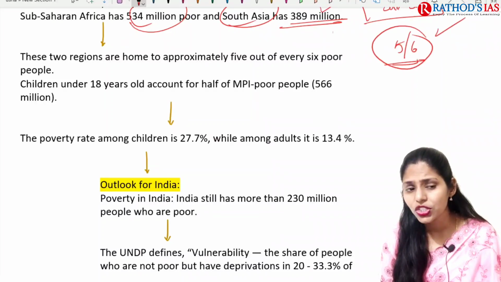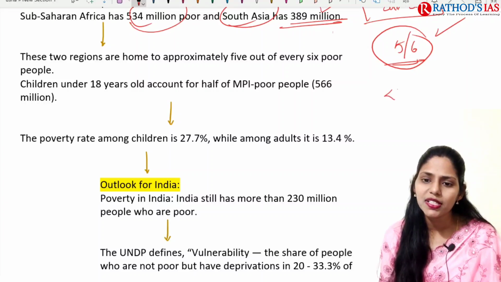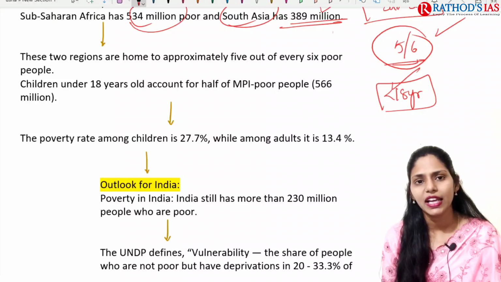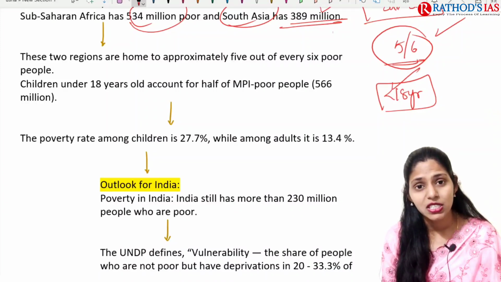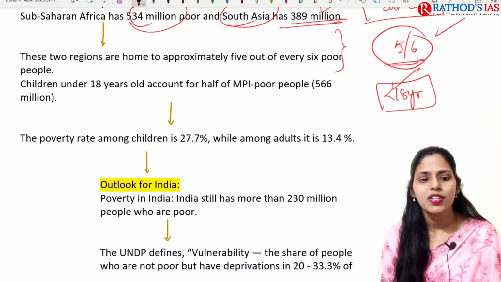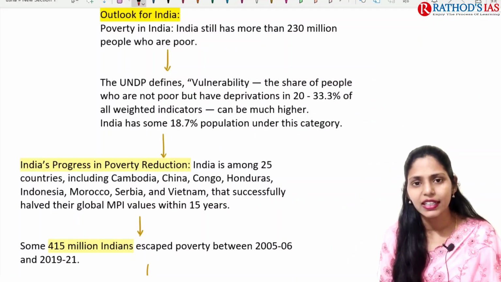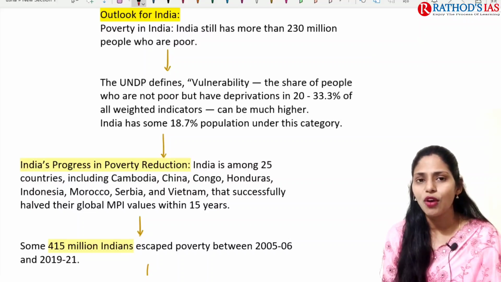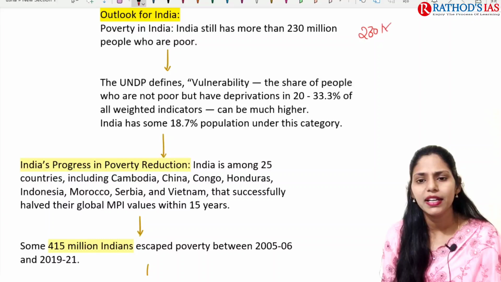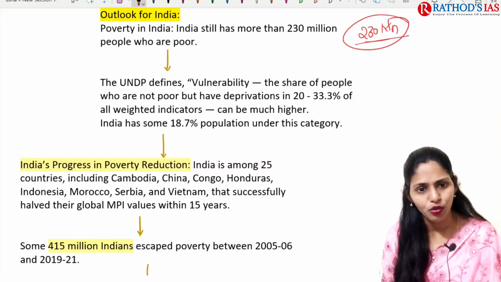Children under 18 years of age account for half of multidimensional poverty. So this is about the data. From the India point of view, poverty in India is still high, with more than 230 million people facing this poverty.